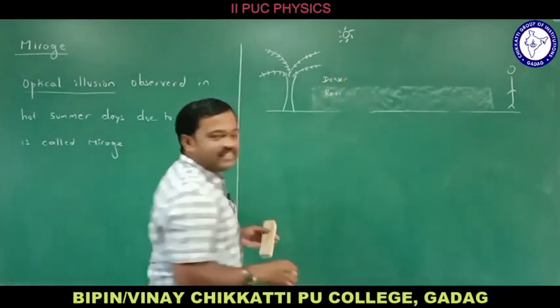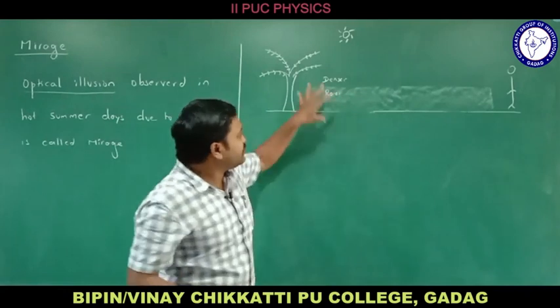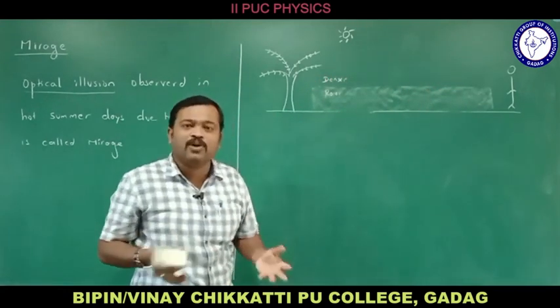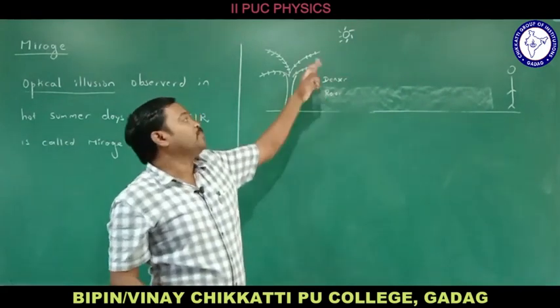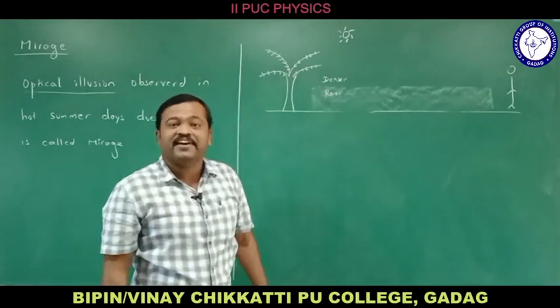This is the denser medium. Why does this layer become rarer? Because it becomes hot now. Whenever this layer becomes hot, the molecules move apart. When the molecules move apart, they become a rarer medium compared to the layer above it. So this will become the denser medium, and this will become the rarer medium.